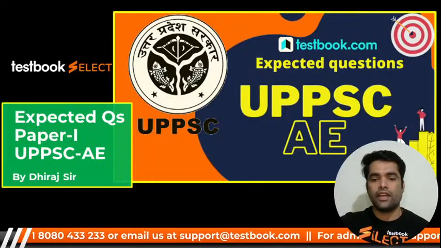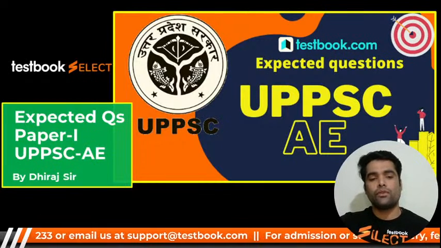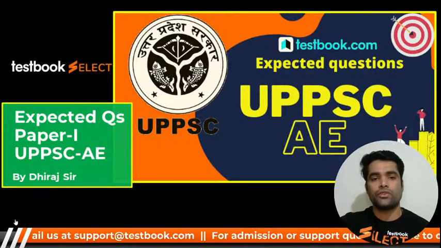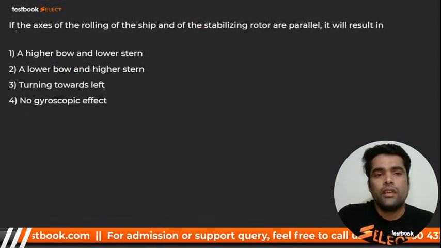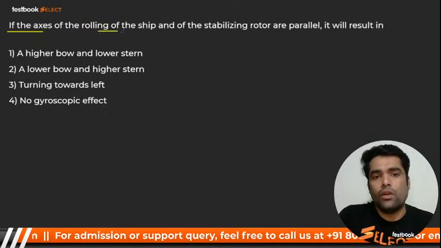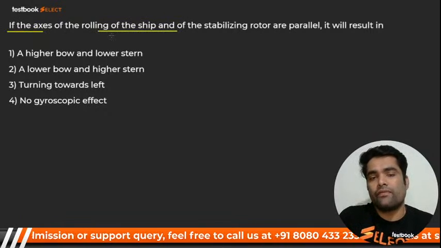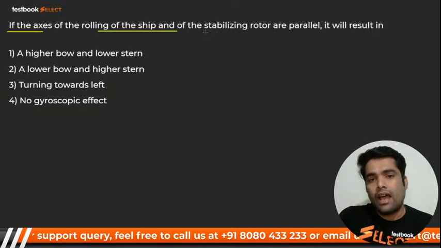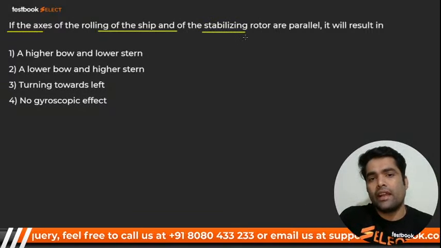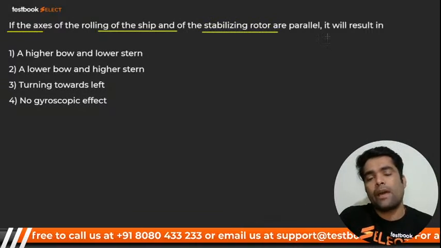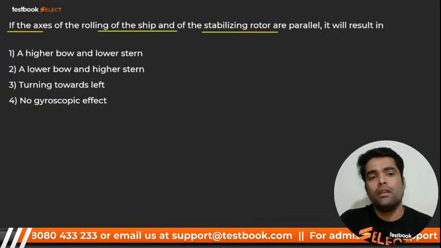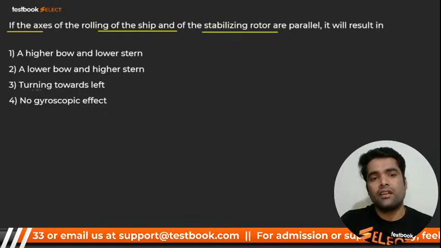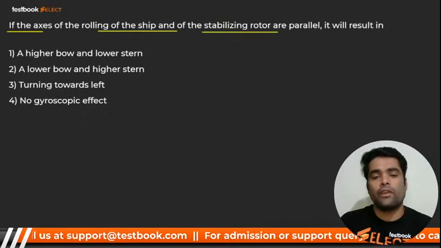Here we go. Right now it's 9:02. So we are going to solve a lot of questions. So my dear, here is the first question on your screen. If the axis of the rolling of the ship and that of the stabilizing rotor are parallel, then it will result in a higher bow and lower stern, a lower bow and higher stern, turning towards left, or no gyroscopic effect.